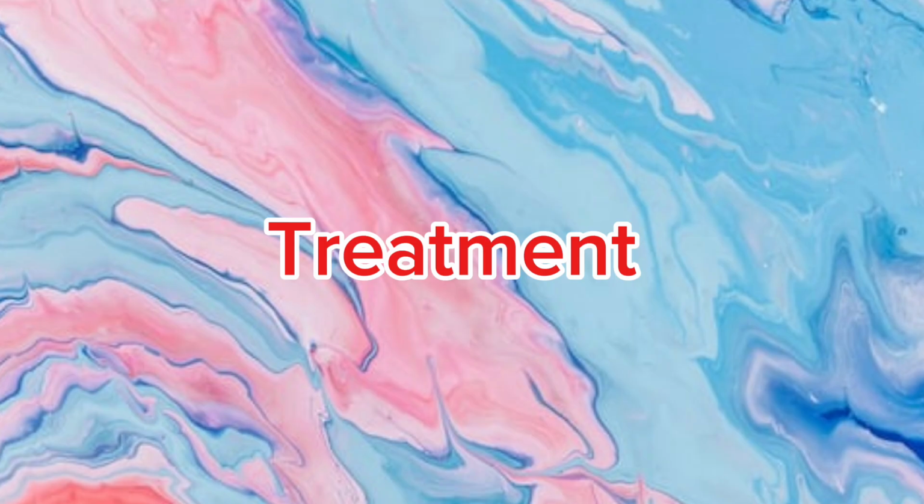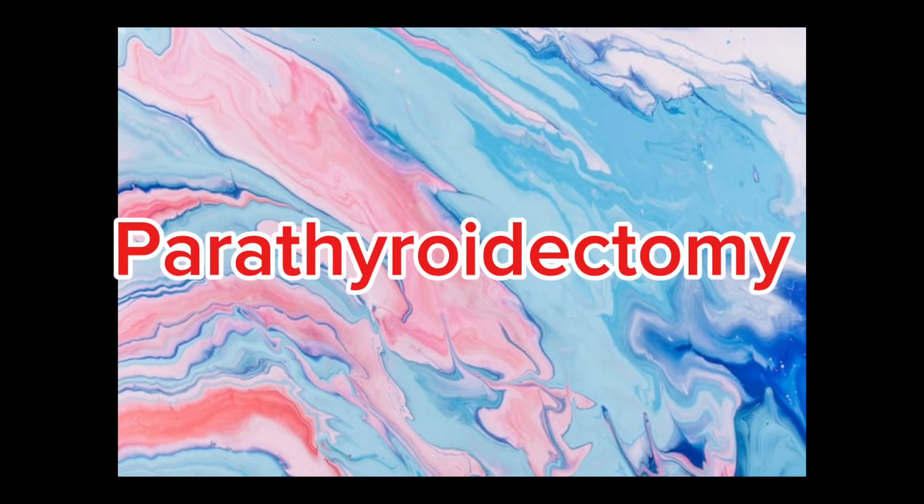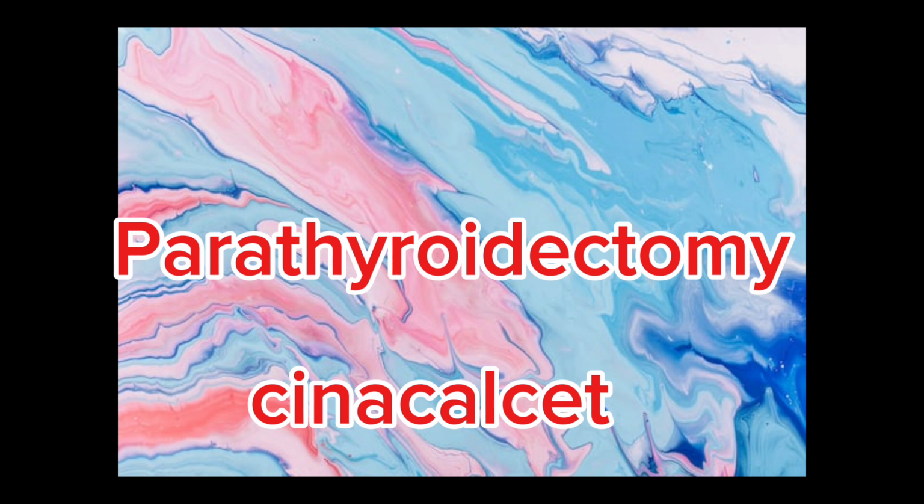If it is hypercalcemia which is causing problems like abdominal pain, constipation, psychiatric symptoms, we go to IV fluids. And if IV fluids are not working to reduce this high calcium level, we come to IV bisphosphonates and calcitonin, which help to reduce calcium level. But the definitive treatment of hyperparathyroidism is parathyroidectomy.